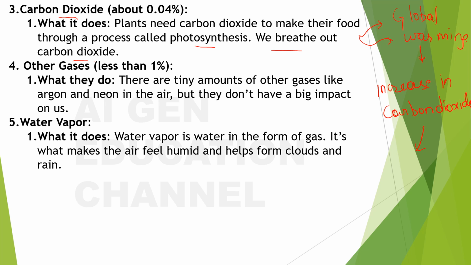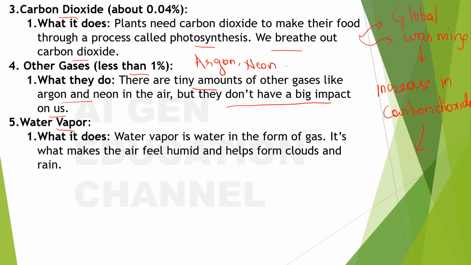And other gases, what is it? Other gases are less than 1%. It will be something like argon, neon. Traces of these gases will also be available in the air. There are tiny amounts of the other gases like argon and neon, but they don't have a big impact on us.